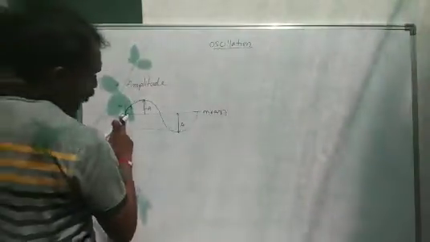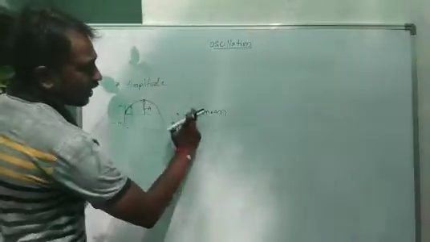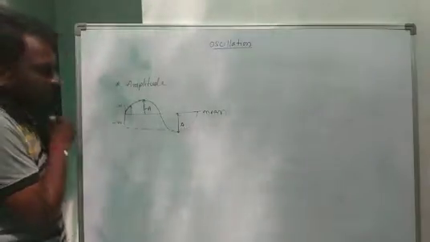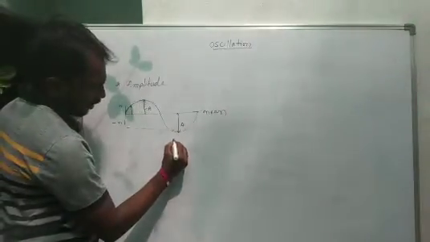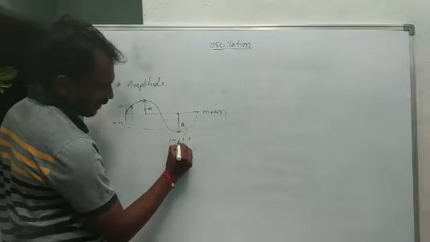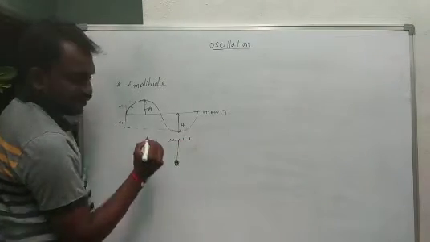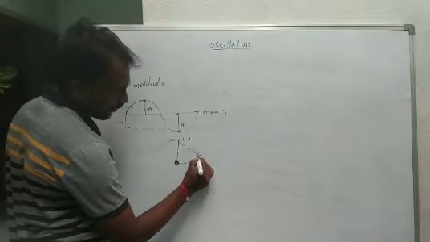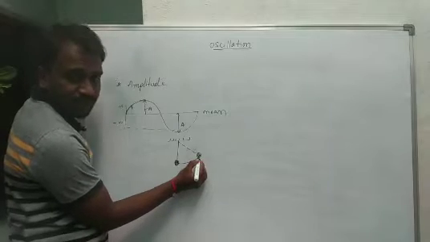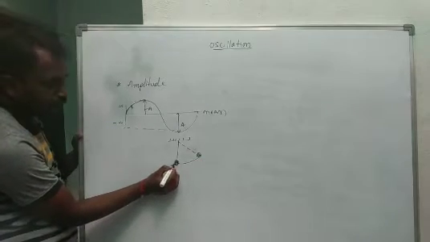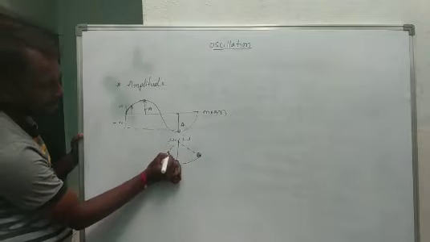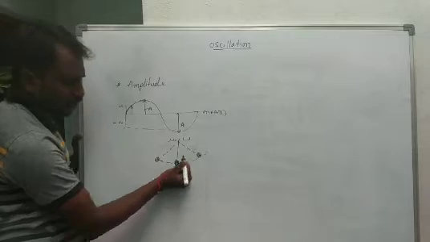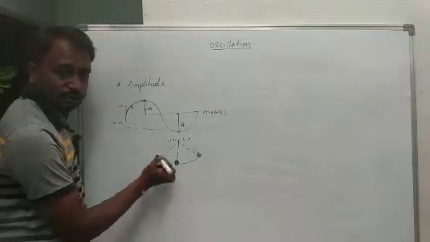And next one, mean position. Mean position means equilibrium position. For example, in oscillation, we consider a simple pendulum. This is the initial position. When you apply force, the position changes. It reaches maximum displacement, again comes to the mean position, and in this direction also reaches a maximum position. These positions we consider extreme positions. These two are extreme positions, and this one is the mean position.